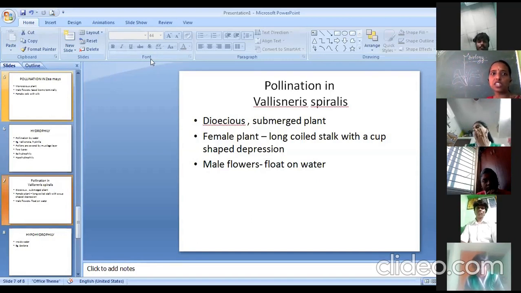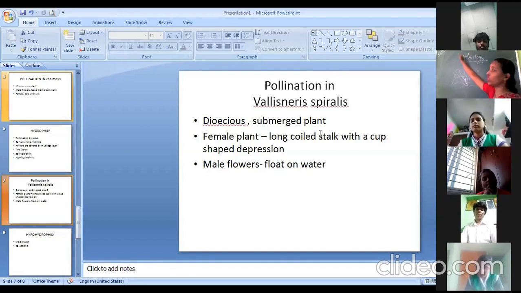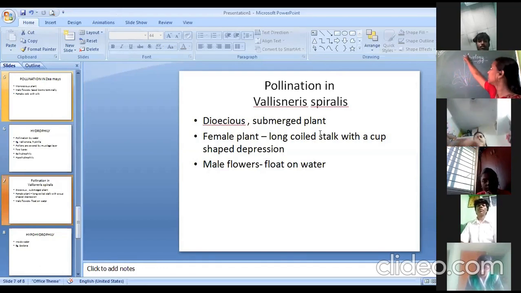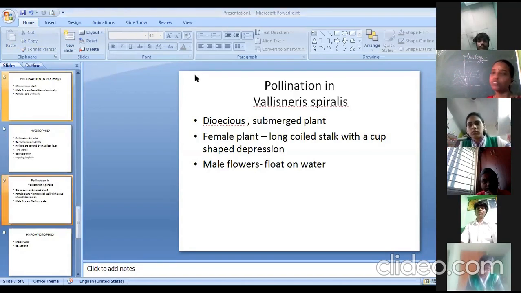And this cup-shaped structure is meant for attracting the pollen grain. Whenever the pollen grain is floating on the surface of the water, it gets fixed inside the cup-shaped inflorescence, and thus pollination gets completed in our Vallisneria spiralis. And it is an example for what kind of pollination? Epihydrophily. It is epihydrophily. Is it clear? Any doubt on that?